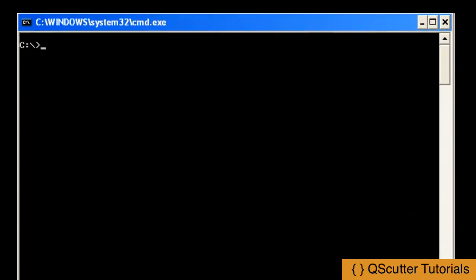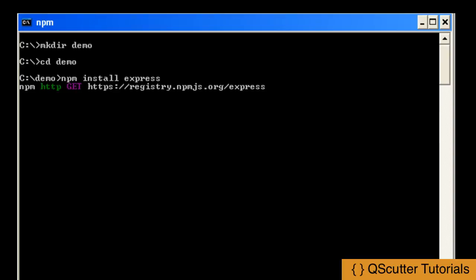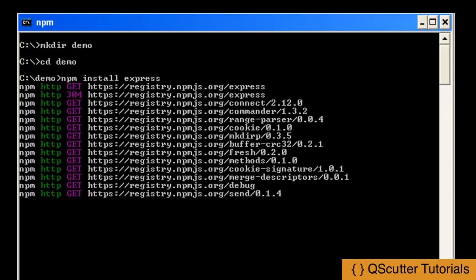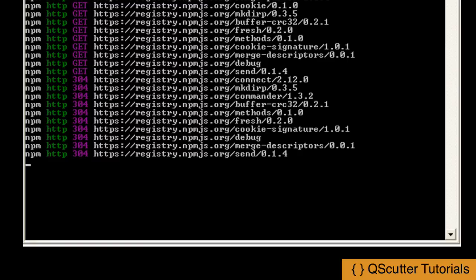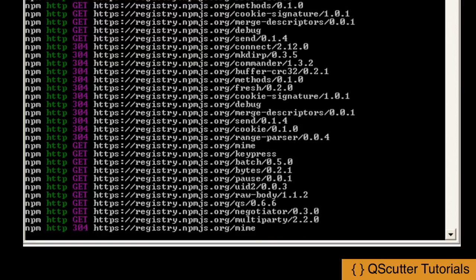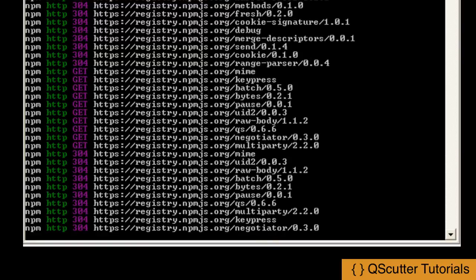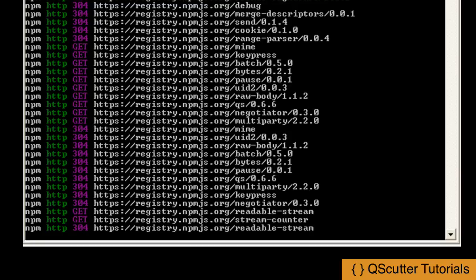So let's install Express using npm. So let's create a demo directory, and using npm install express, we'll install Express into this directory. If you notice, it would be fetching a lot of modules, and then continue with the installation.